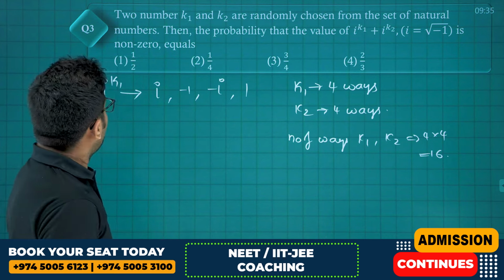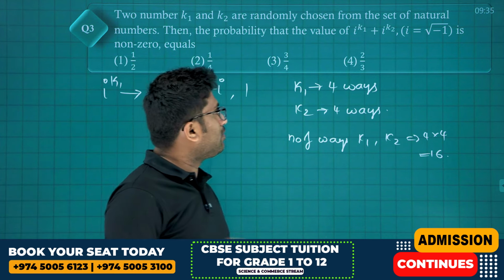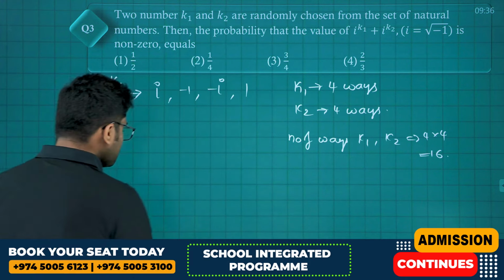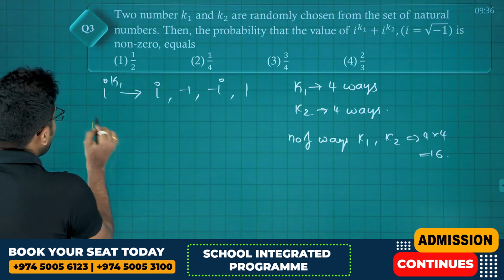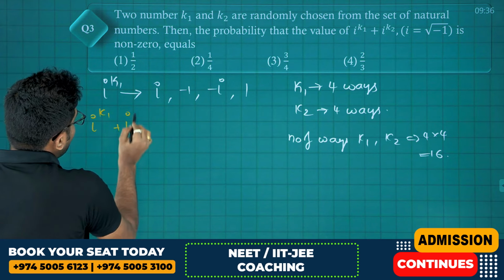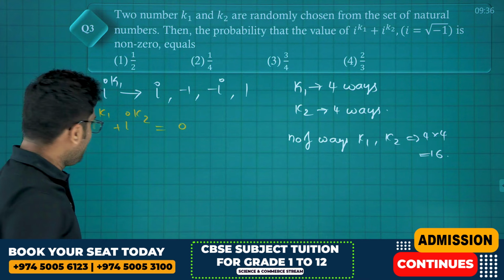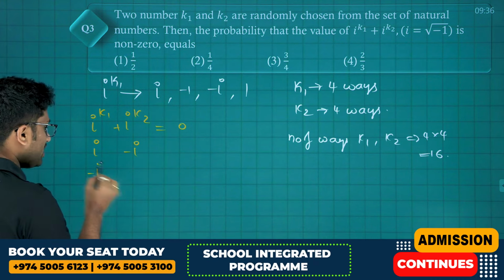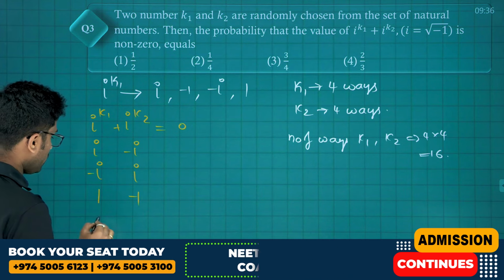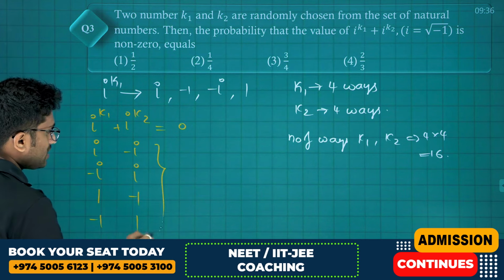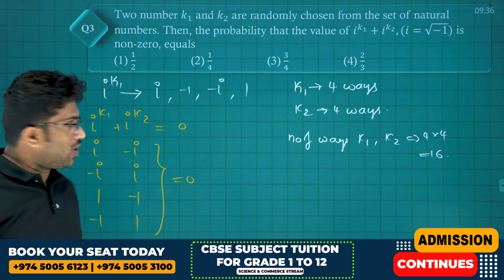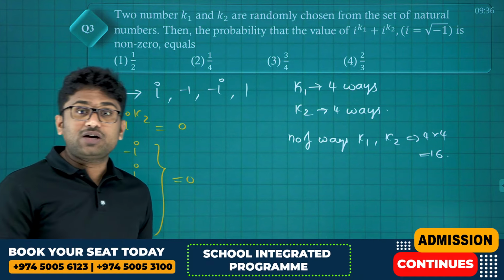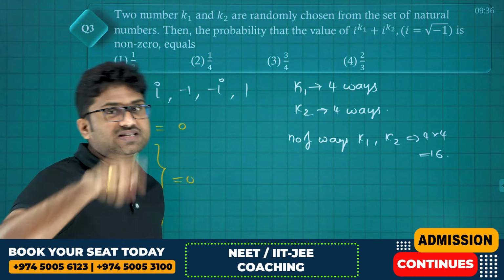Of those, it is asking the probability that i power k1 plus i power k2 is non-zero. First we focus on 0, that will be better. So when will i power k1 plus i power k2 be 0, friends? When this is i, this is minus i. Next, minus i plus i, 1 minus 1 and minus 1 plus 1. Only in these 4 cases it will be 0. So out of 16, only in these 4 cases it is 0. So that means 16 minus 4, in the remaining 12 cases it is non-zero.